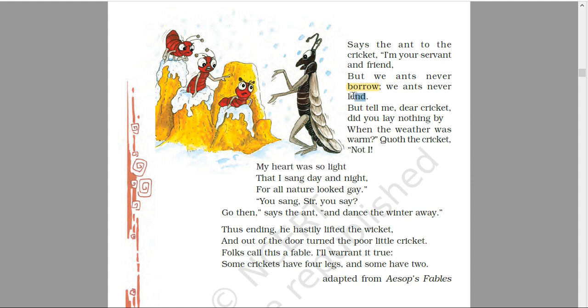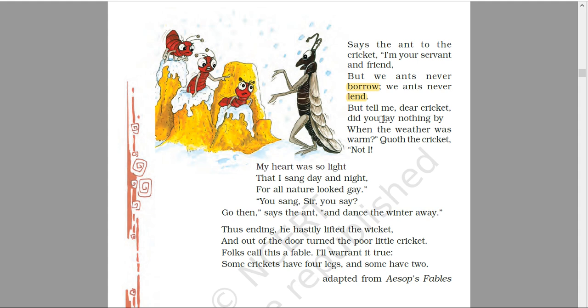And lend means to give something to others with the promise to take it back. So the ants neither borrow nor lend. This is the rule, and they could not break that rule. That's why the ant could not help the cricket.